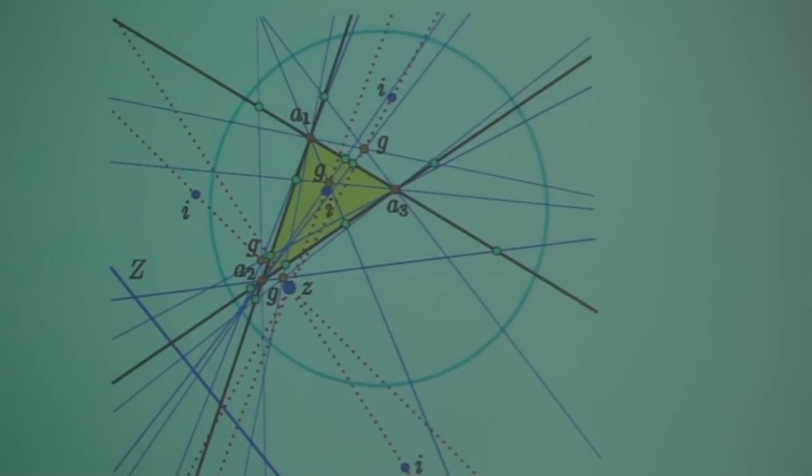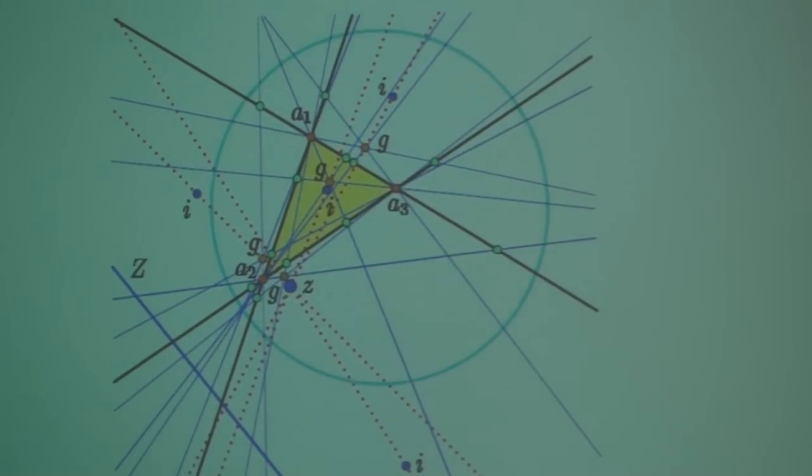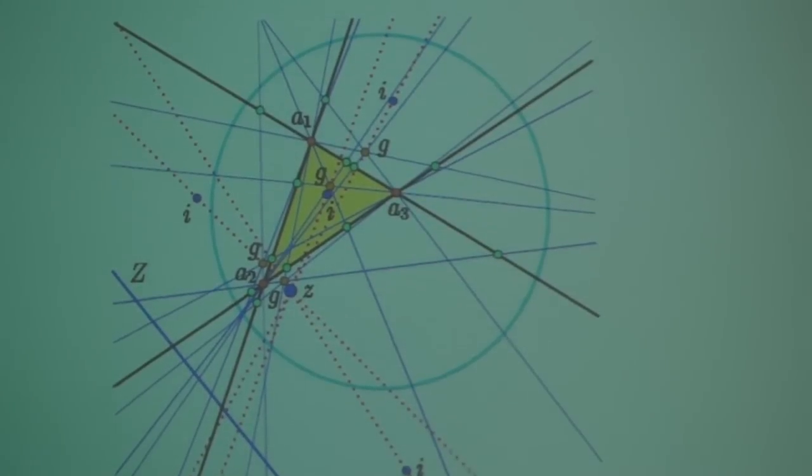And now we can join the Gergonne points with the associated incenters. There's 4 of each, and they're naturally in correspondence. And when we join them, miraculously, the 4 lines that we get meet in a point, and the point that they meet at is the Z point that I described to you earlier, what I call the double dual point.